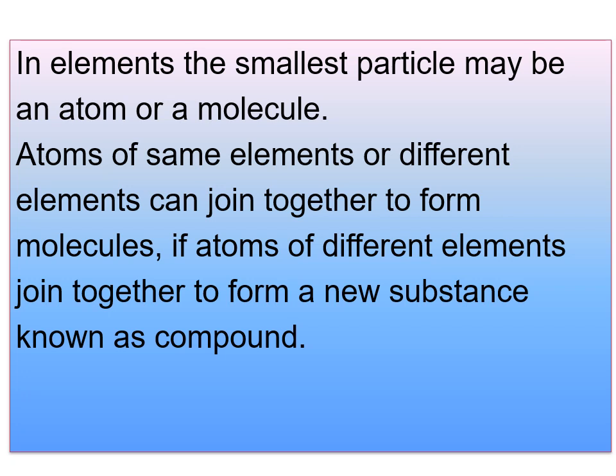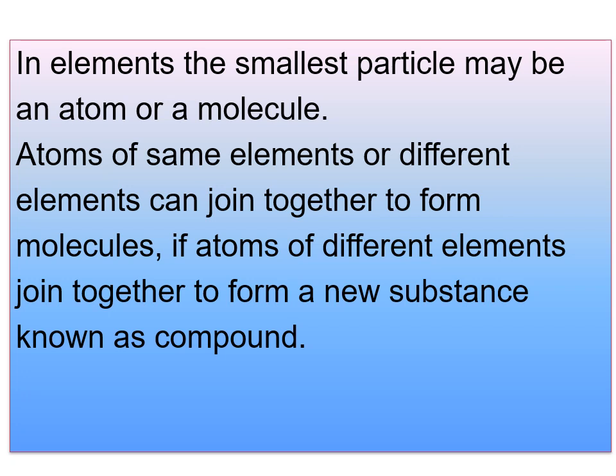For example, they exist as dihydrogen, that is H2, dioxygen O2, dinitrogen N2, etc. Or they are combined with other elements. They may exist like this also, like hydrogen chloride, HCl, water, H2O, ammonia, NH3, etc. So atoms of the same elements or different elements can join to form molecules.